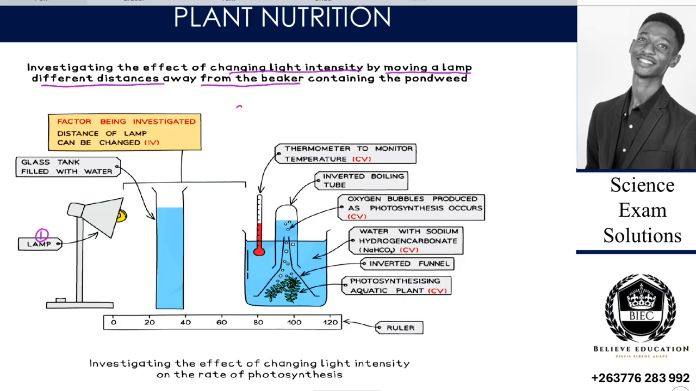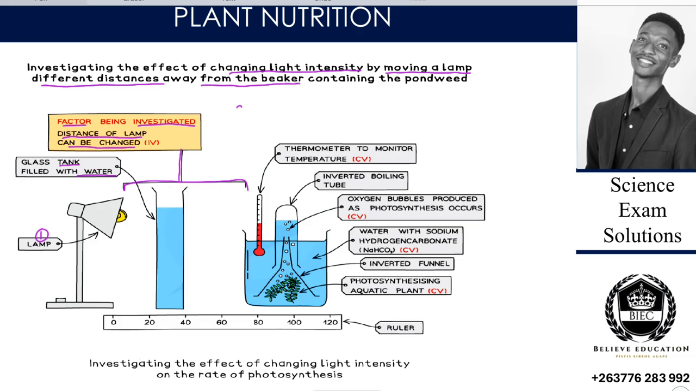Then second, we have this glass tank filled with water. This glass tank that is filled with water is where we place this thing here, and then they said a factor being investigated is the distance of the lamp that can be changed. Are we together? The distance of the lamp that can be changed. Then that distance of the lamp that can be changed is the independent variable.